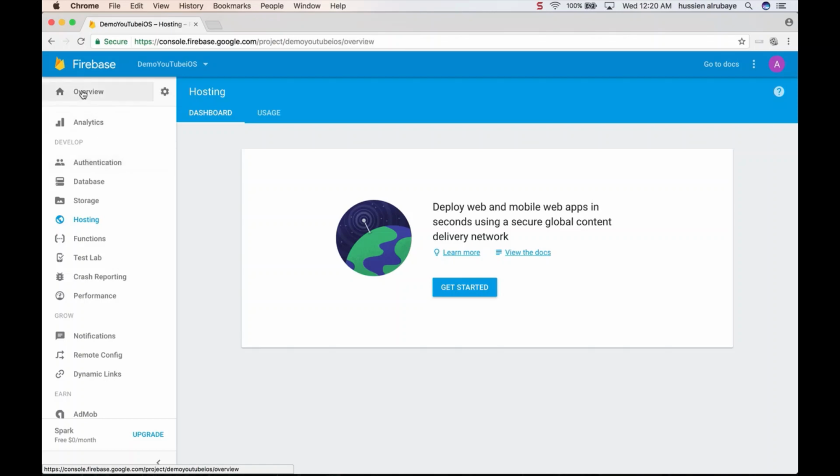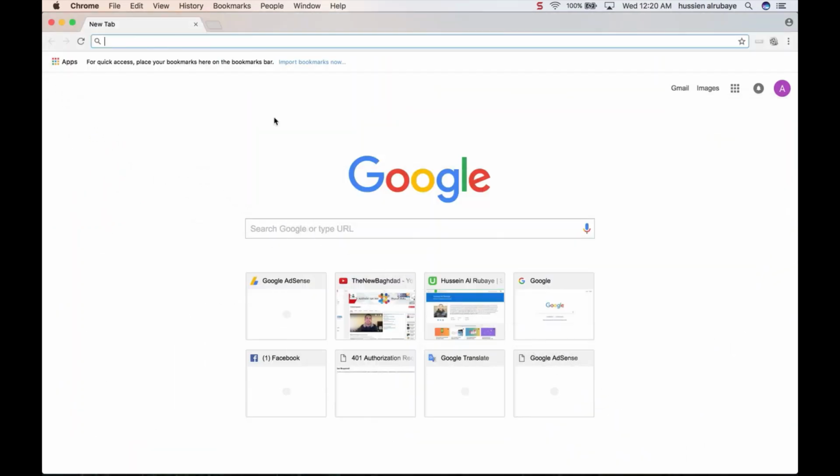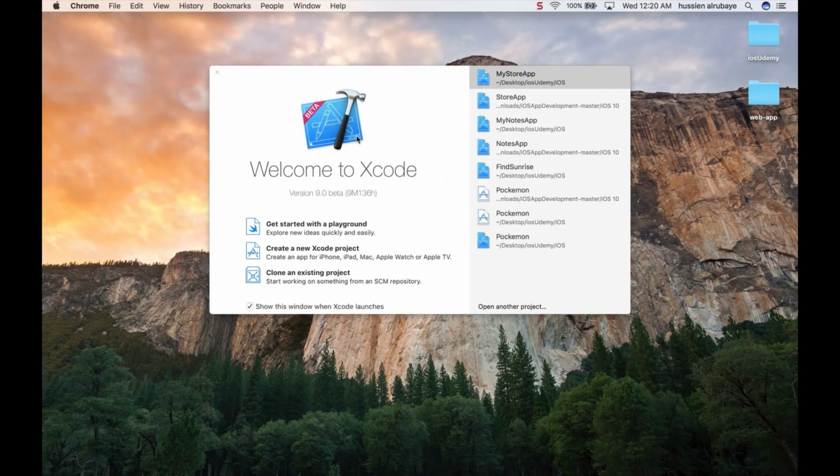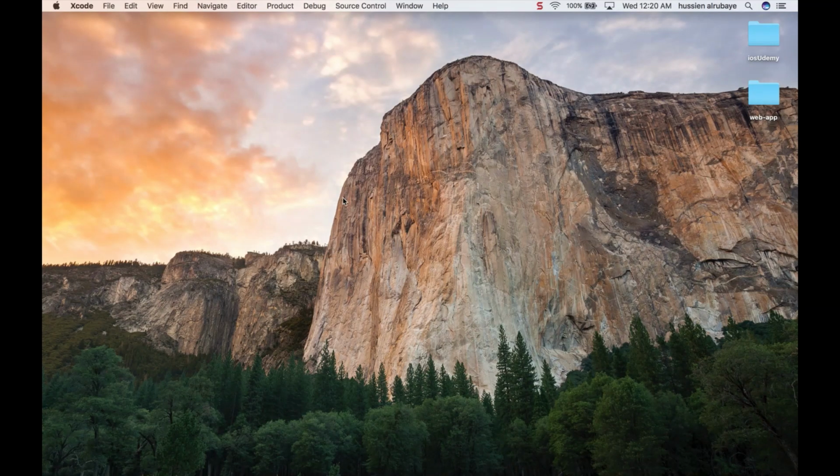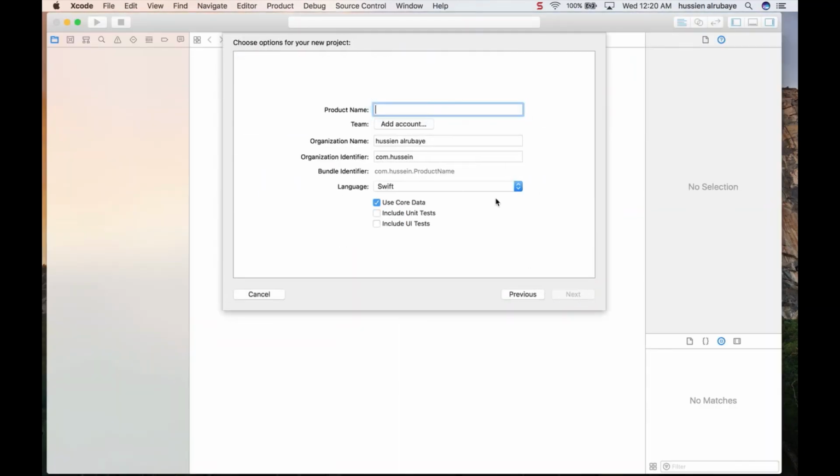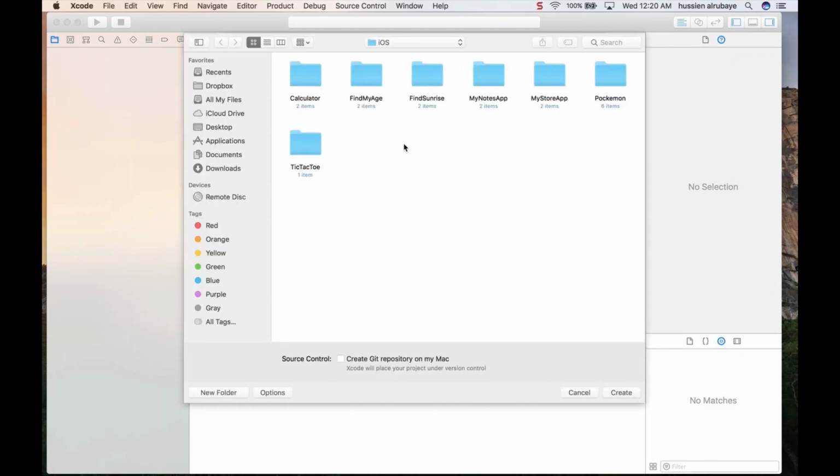So to get started, I will first go to Xcode and create a new Xcode project, and it should be a single view application. I will name it Twitter iOS demo, and this is my bundle identifier. I don't need to use Core Data in this application, so I will just leave this option unchecked.